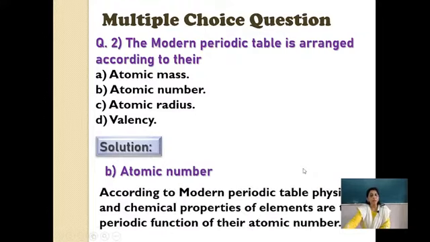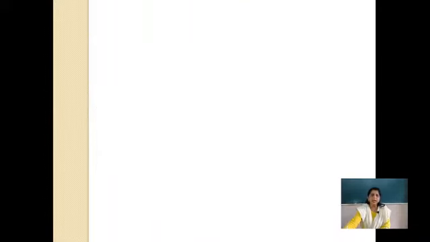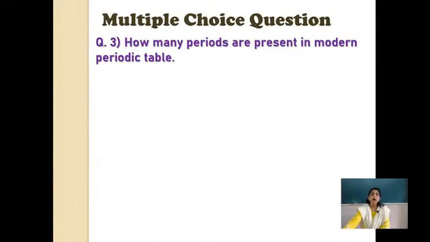So according to the modern periodic table, physical and chemical properties of elements are periodic functions of their atomic number. Let us come to the third multiple choice. How many periods are present in the modern periodic table? Just now we have revised, so it might be easy for you to give the answer right now. But you should remember it in the exam. Okay, so revision is a must.